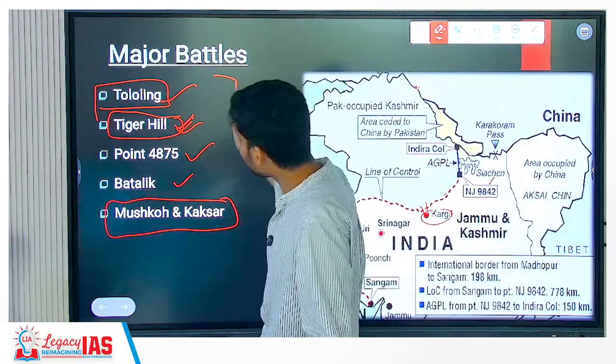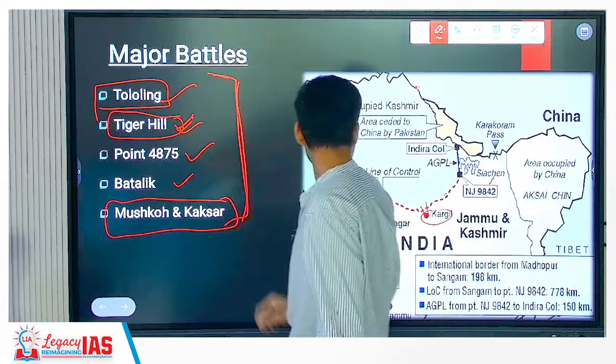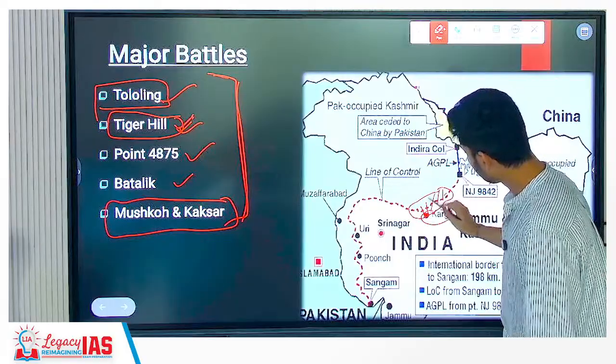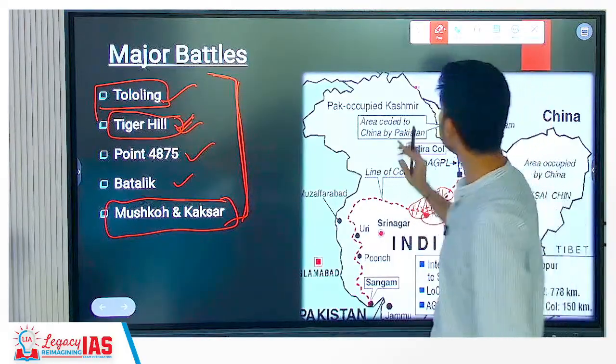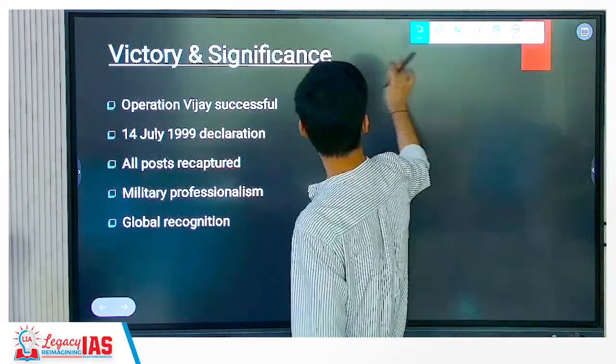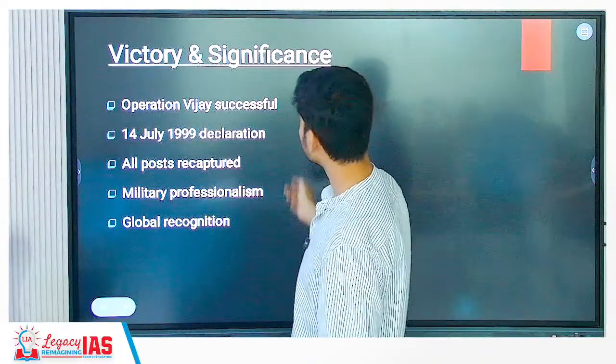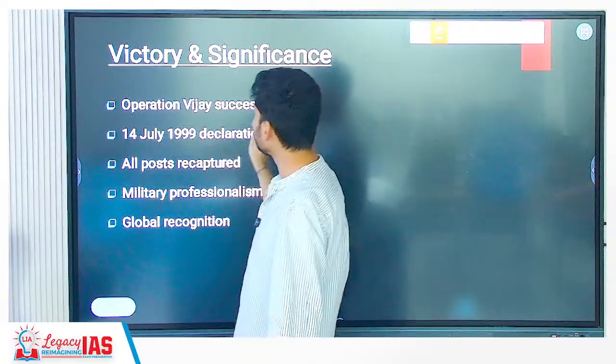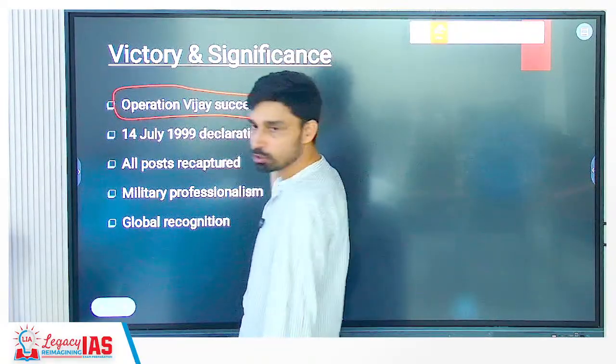So in total 5-6 major areas where battles were fought. All of these are basically in this area, okay, if you have to write. So this region is what they had taken control of. So we were able to wrest back control, and on 14th July 1999, the Prime Minister at that time declared the operation, which was called Operation Vijay, as the last leg.